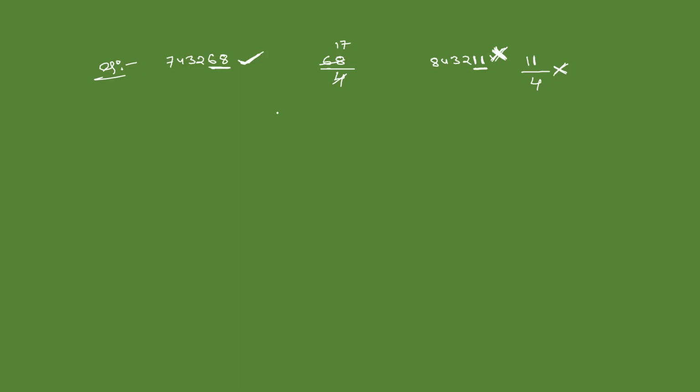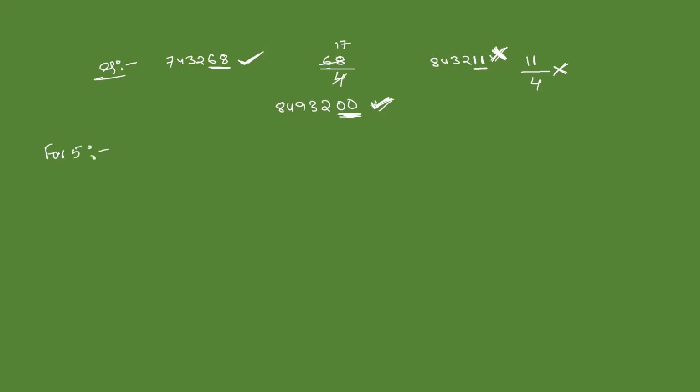Now we will see one more example. 8493200. When you see the last two digits, what about them? Both are zeros. Here there is no need to check with any divisibility rule. Directly you can say that yes, the given number is divisible by 4. Why? Because the last two digits are zeros. You can directly take them as 0 here. Okay, clear. Now we will move to the rule for 5.